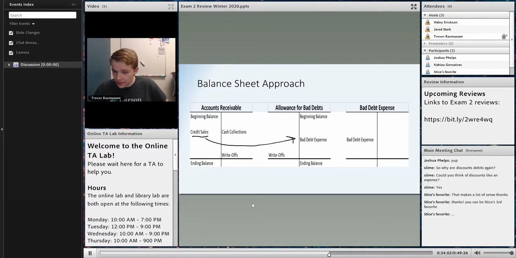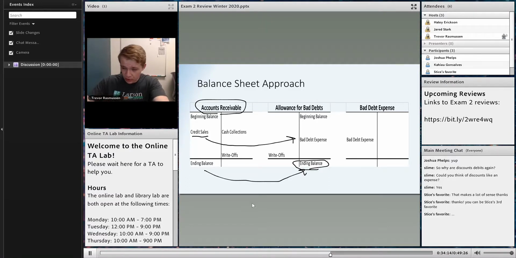The balance sheet method takes the ending balance of accounts receivable to estimate the ending balance of allowance for bad debts. If you memorize this table, these three T-charts for the accounts receivable, allowances, and bad debt expense, I think it'll be really helpful. So if you don't have these memorized, I would encourage you to do that because it's very helpful to remember where everything goes in case you get short on time or you're just trying to remember it a lot for the exam. And so that's how these two methods work.